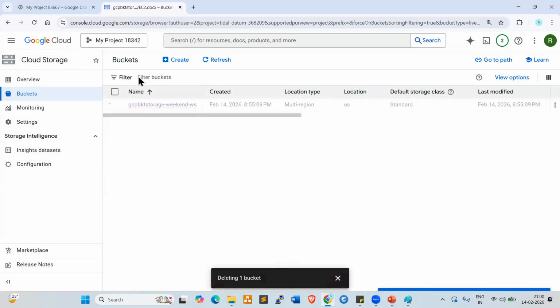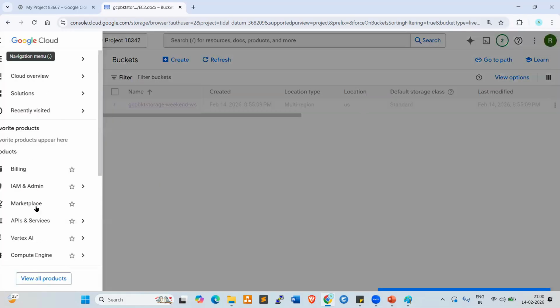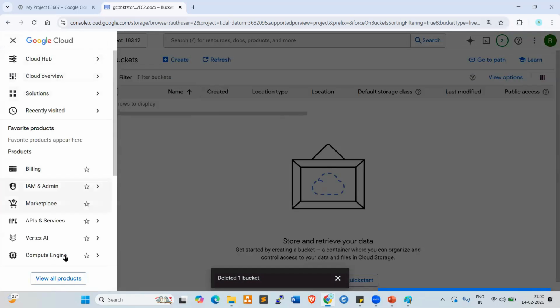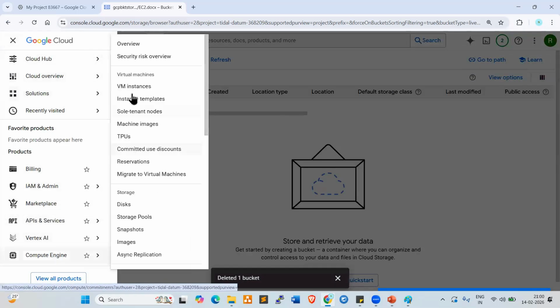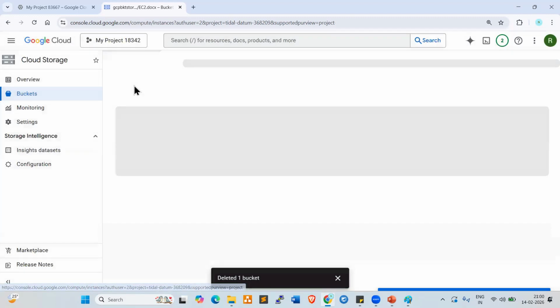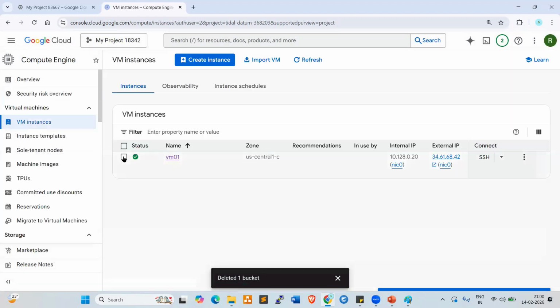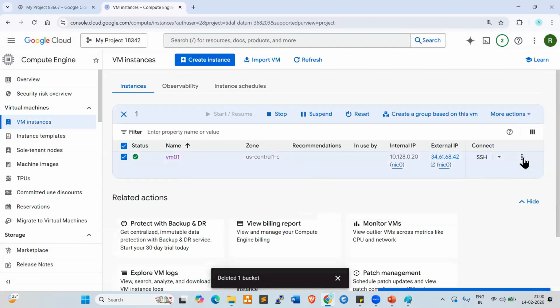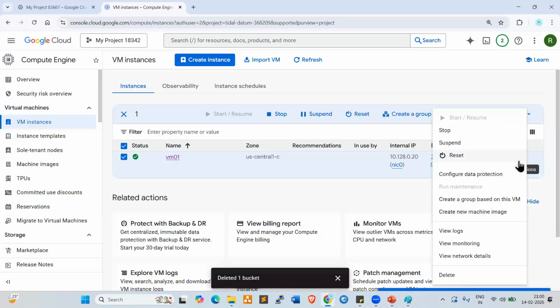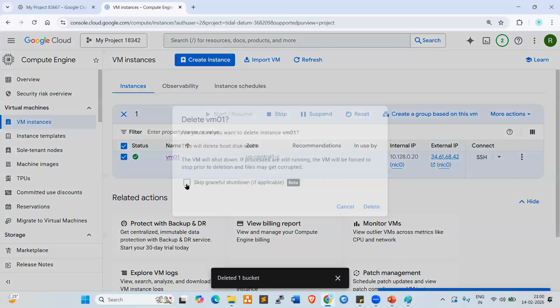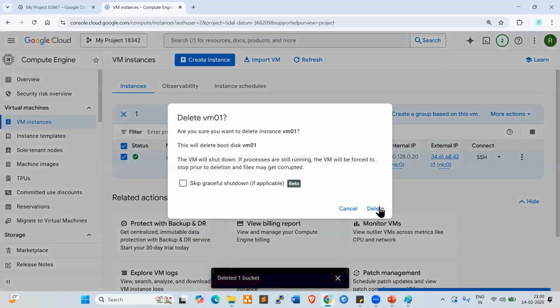Once the bucket is deleted, you can go and delete the VM instance also. Go to Compute Engine, click on VM instances, select the VM instance. Go to More Actions, click on Delete, click on Delete. Now the VM is deleting.